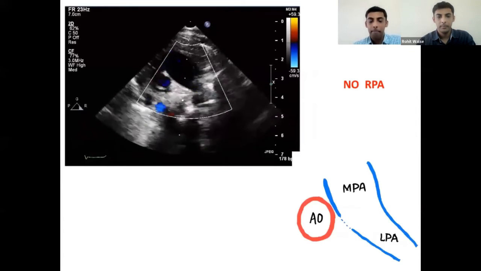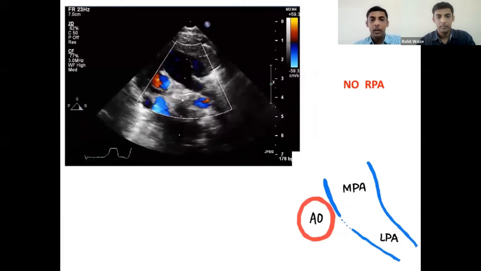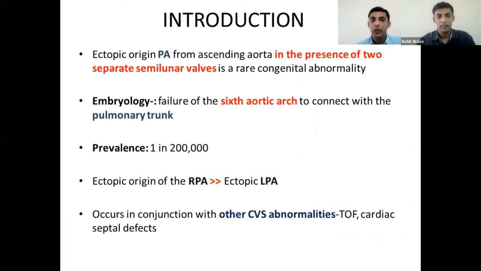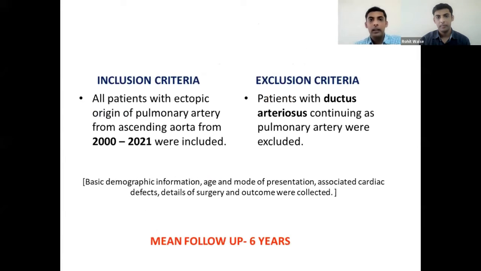So this ectopic origin of pulmonary artery from ascending aorta in presence of two separate semilunar valves is a rare congenital abnormality. It occurs due to failure of sixth aortic arch to connect with pulmonary trunk with a prevalence of around 1 in 2 lakh. Ectopic origin of right pulmonary artery is twice more common than ectopic origin of left pulmonary artery. And this anomaly occurs in conjunction with other cardiovascular abnormalities like tetralogy of Fallot and other cardiac septal defects.